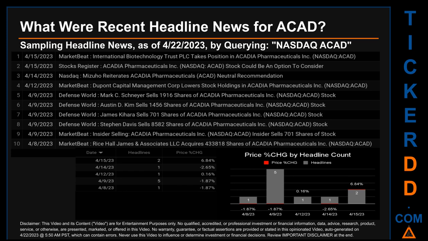The latest publication date of Saturday, April 15, 2023, was actually the day with the highest percentage change in price. It saw a price jump of 6.84%. Friday, April 14, 2023 was the day with the highest percentage change in price when we compare opening versus closing price for the ticker. The day saw a drop of -2.65% when ACAD opened trading at $18.48 and closed at $17.99. There was one found headline when NASDAQ published the headline that read, Mizuho reiterates Acadia Pharmaceuticals, ACAD, neutral recommendation.